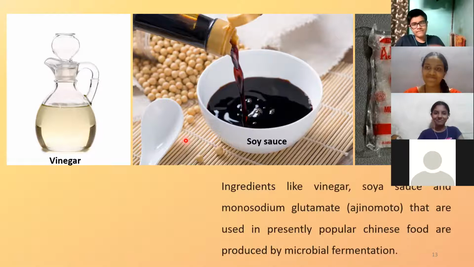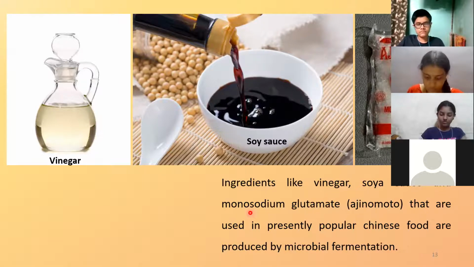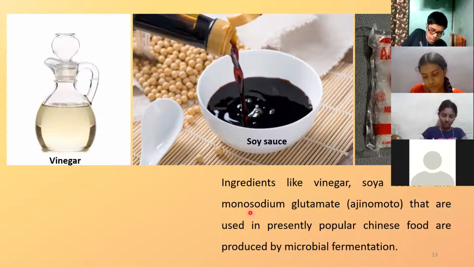So these products, they consume this. Here the ingredients are vinegar, soy sauce, and something called Ajinomoto. You know this? This is also a component of Chinese products. Chemically that is monosodium glutamate. Remember that. In many popular Chinese food products, these are the ones which are consumed, and that also you get by microbial fermentation.